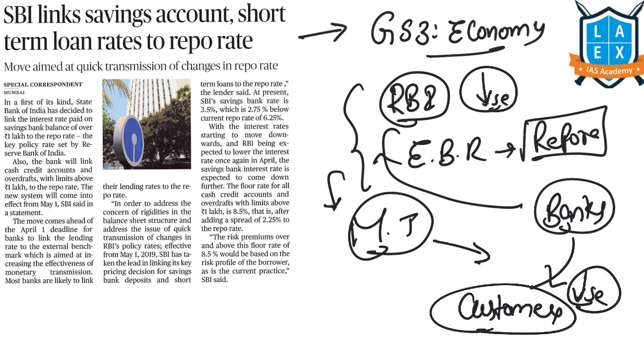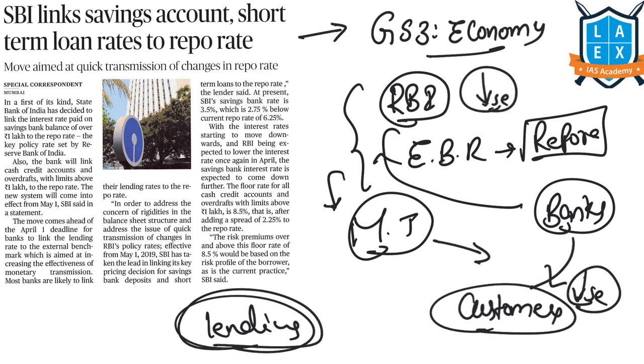But this is not happening. So for that reason, the Reserve Bank of India has asked the banks to link their lending rates with the external benchmark rate. Now SBI has linked its lending rate with this repo rate, so that if the repo rate changes, obviously even the lending rates will change.